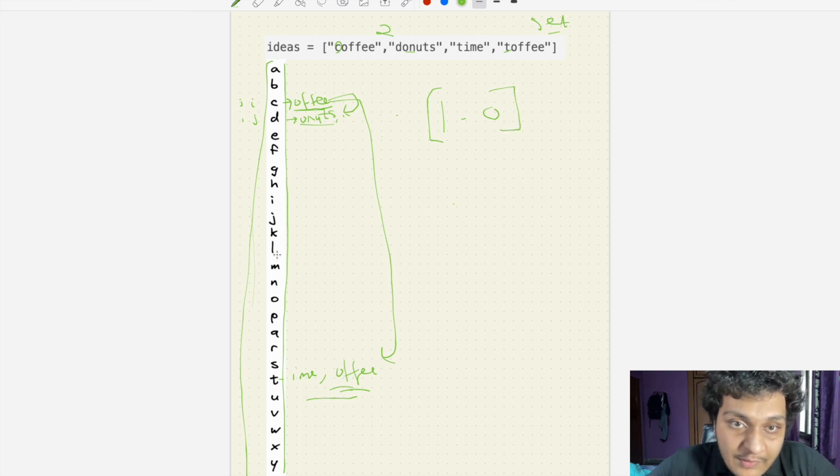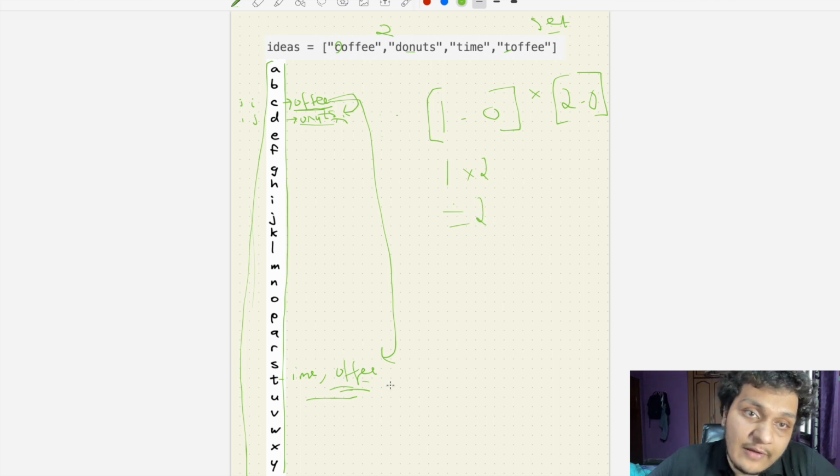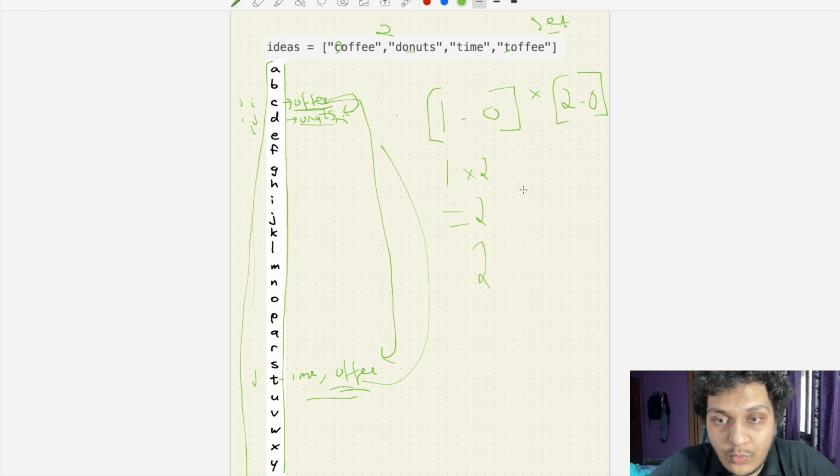Okay, so now what will we do? We will see for this one which is 2 here. The size of this is 2. Do we have any same here? No, so it will be 0. So what is the answer here? 1 into 2, which is equal to 2. And if this is i, now this is j, we can interchange it, and it will also be 2. So if we add both the values, it will be 4. So we can do into 2. Okay, so it will be equal to 4.